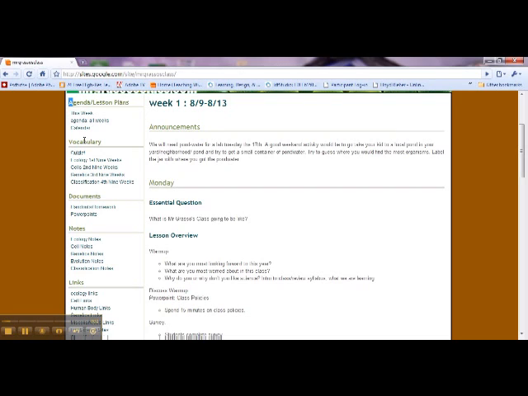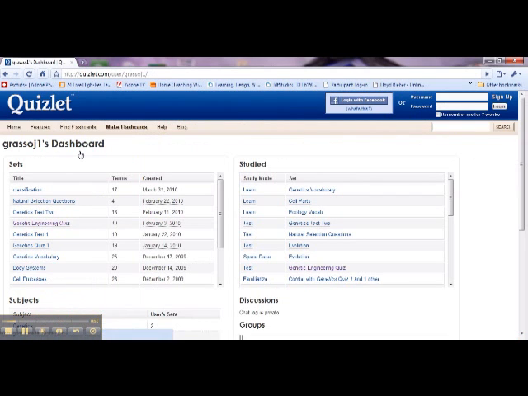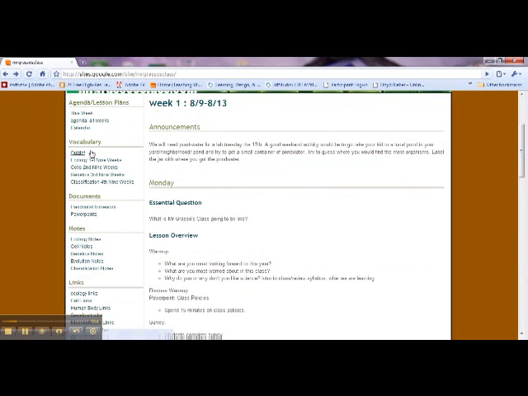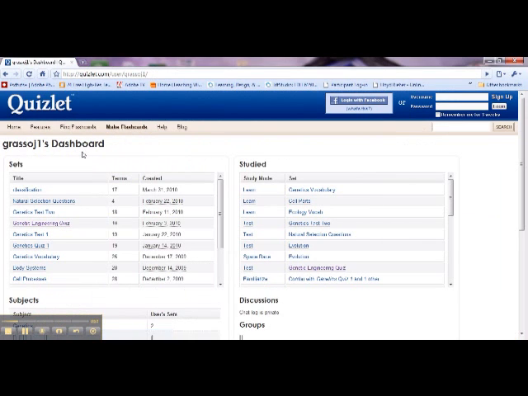And I've tried to make this easy for you so you don't have to guess what the vocabulary words are or how to study. I've listed all the vocabulary, and I've made study games for them to actually do. So this should be fun for them, and it shouldn't have to pull too many teeth. In the past, I've had students use my Quizlet page and request to do more of it in class because they find it fun. So here's Quizlet. If you go back, you'll see under vocabulary, you have the link to Quizlet. And Quizlet is a place that allows me to store vocabulary information and make games.